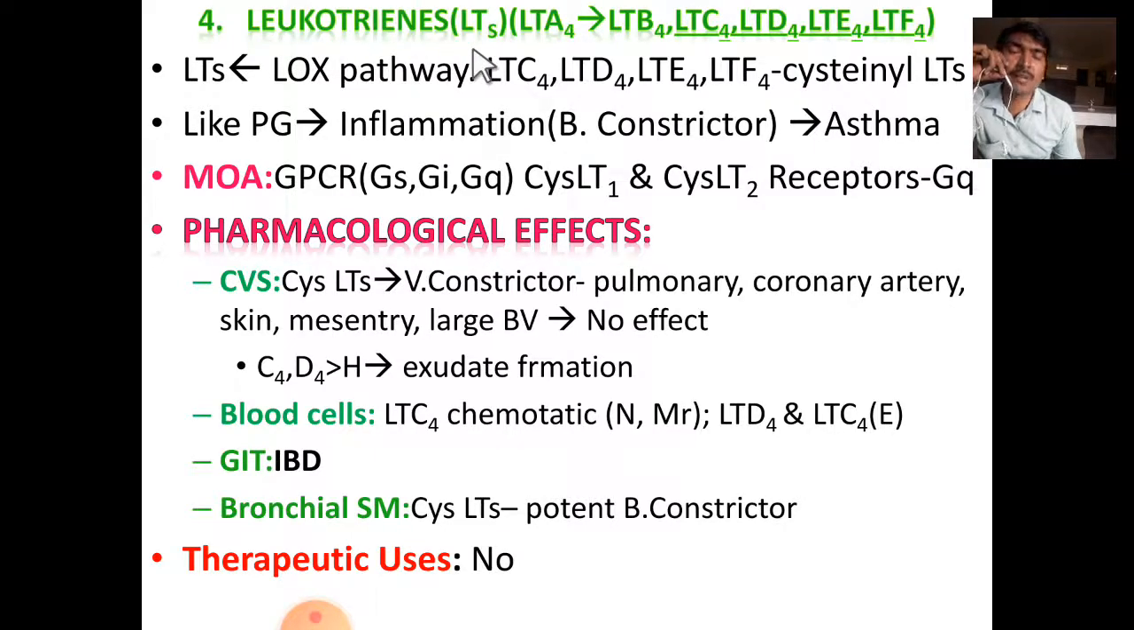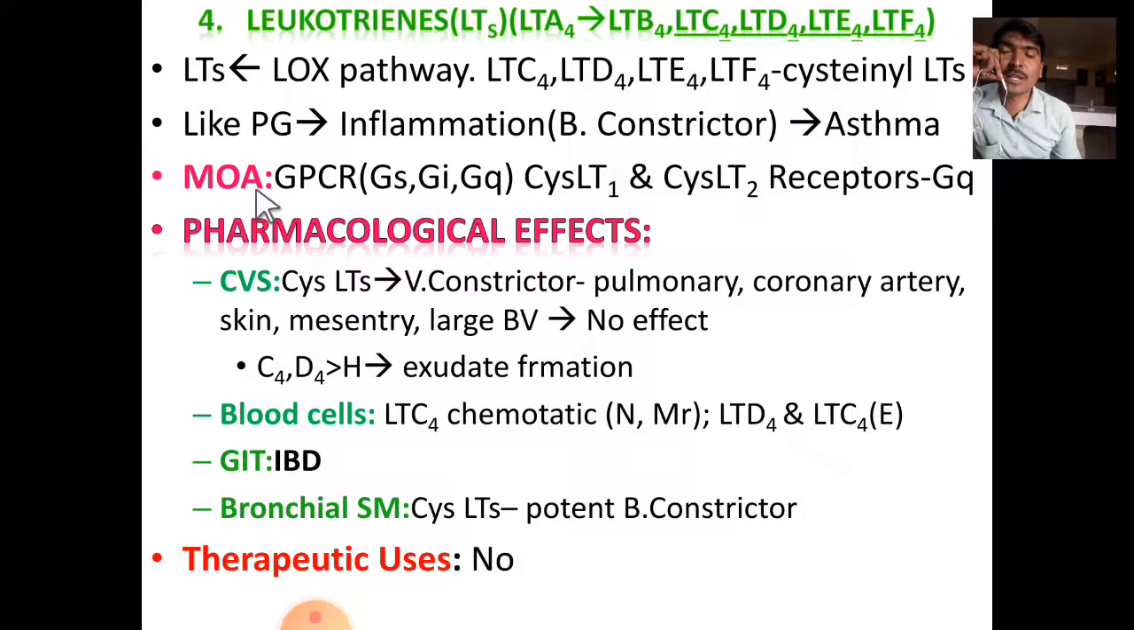There are several varieties. They are synthesized from the LOX pathway, lipoxygenase pathway. So they are leukotriene A4, B4, C4, D4, E4 and F4. Here C4, D4, E4 and F4 are called cysteinyl leukotrienes. Like prostaglandins, they participate in the inflammatory process. They cause bronchoconstriction in asthma.